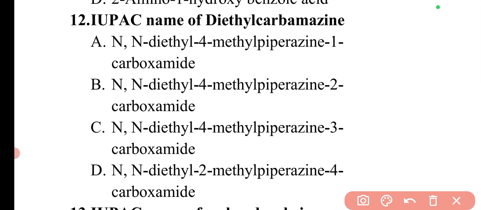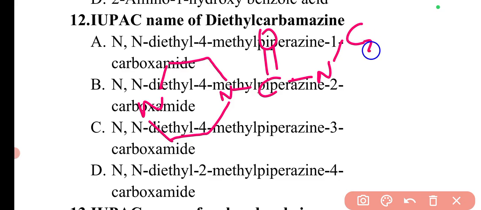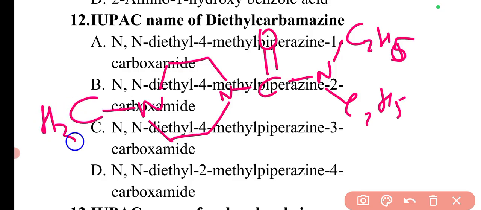For that also we need to know the structure. For every IUPAC name we must know the structure. Here there are two nitrogens, with C double bond O, N, C2H5, C2H5. I have only included a few of the questions for the structure part, because there are more than 100, 200 drugs. If you have to know the IUPAC name or the structure of each and every drug, that will become very confusing. That's why I have only included a few.